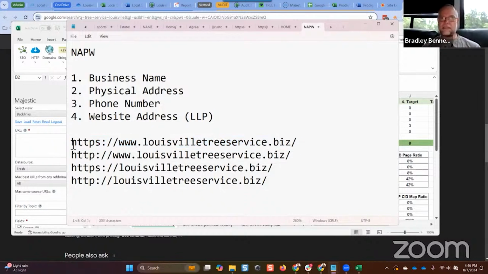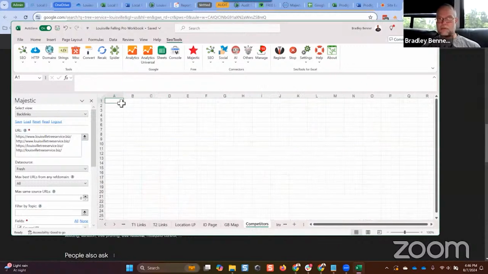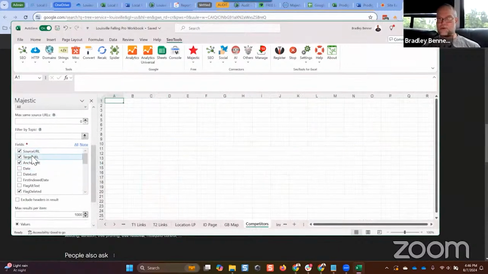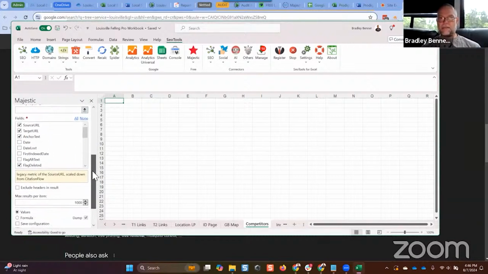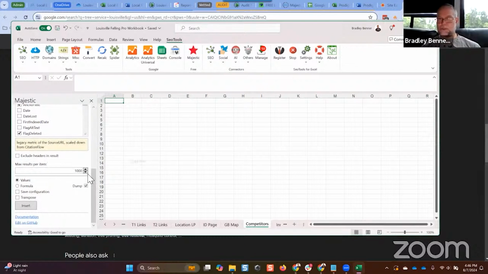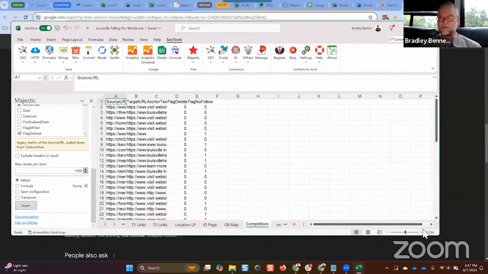Right? Okay, so in this case, I'm going to take all 4 versions of this URL, paste this in here, go back to my competitors sheet, put my cell there, and the settings are source URL, target URL, anchor text, flag deleted, flag no follow, and that's it. Those 5 check marks. Again, all of this is covered in the YouTube video. And then down here, I changed max results per item for local to 1,000 because it's very rare that we ever see anything with more than 1,000 links. If you think that there is, you can always change that to 10,000, whatever, it doesn't matter. And then I'm going to click insert. And this is going to go out, and using Majestic, it's going to pull in all the backlinks. I'll zoom in on this a little bit so you guys can see it.